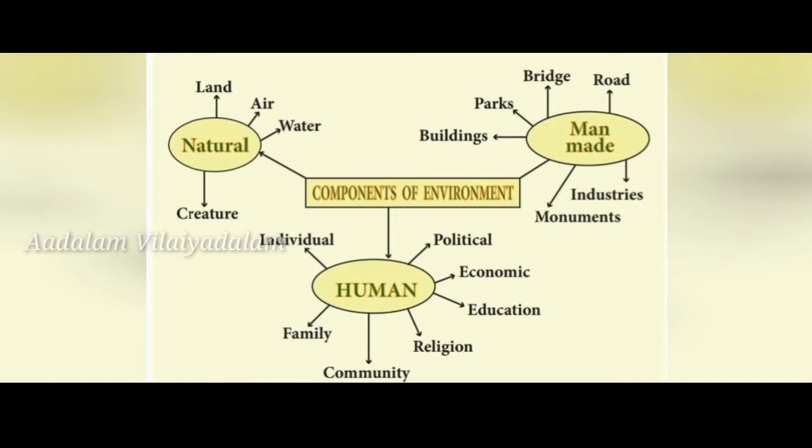And next is historical factors. Historical factors include regions with historical importance, like war and constant invasions. Okay, so these are the historical factors. Economic factors include employment opportunities, manufacturing industries, trade and commerce, and educational institutions. Okay, so these are the economic factors. So this is how population has been distributed.